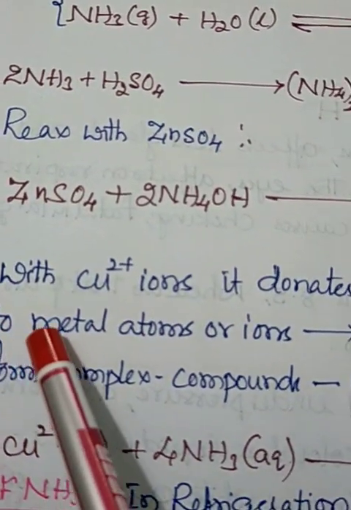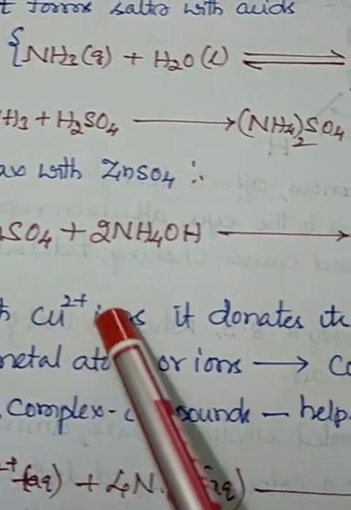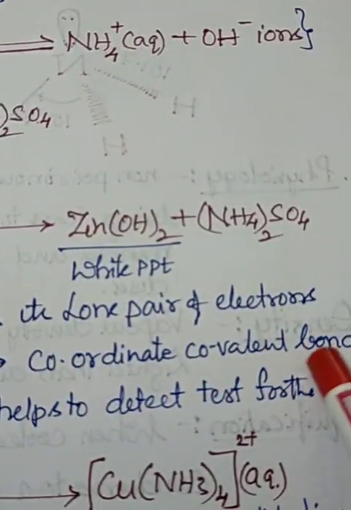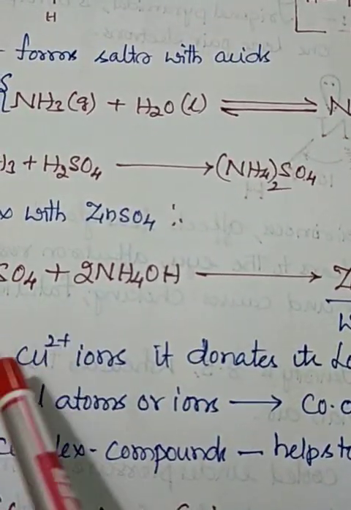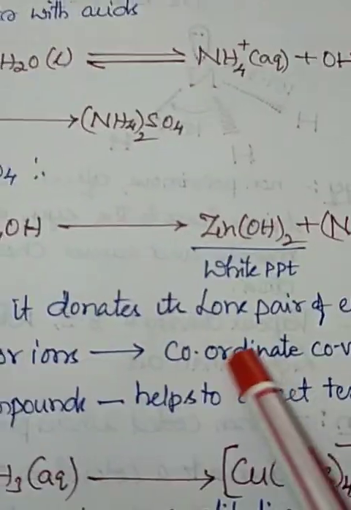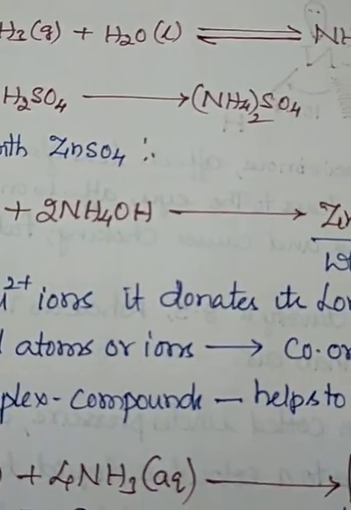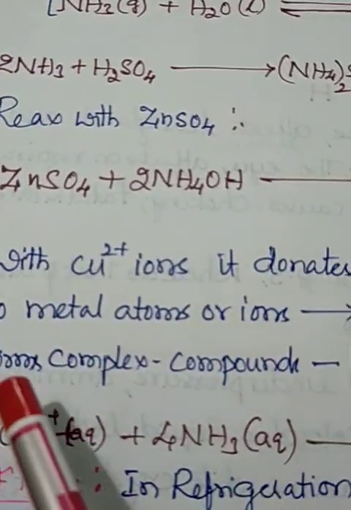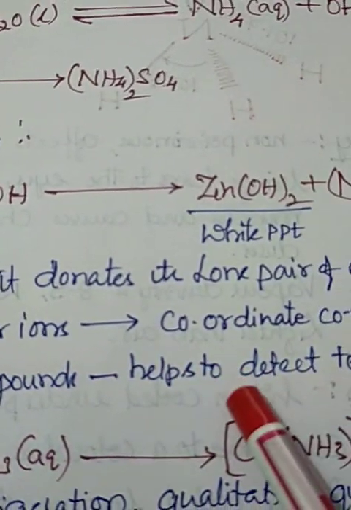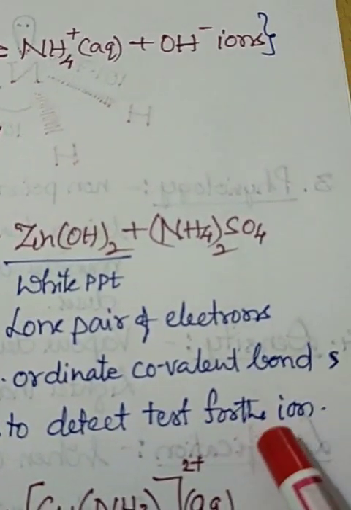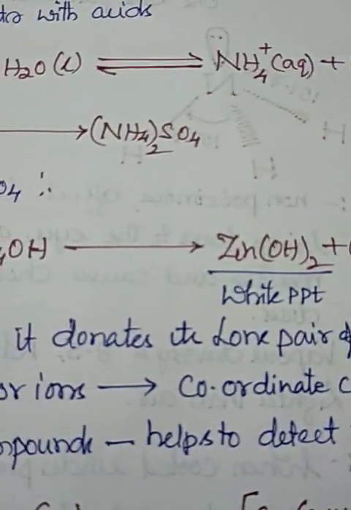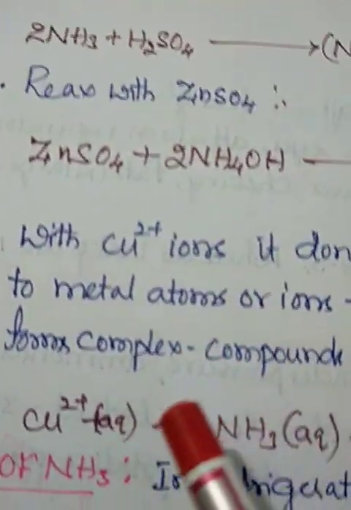So please go through this one. With copper, it donates the lone pair of electrons and forms a coordinate covalent bond. What bond is formed when ammonia is treated with copper? That's a coordinate covalent bond. One more question to be expected. It forms complex compounds, which helps to detect, the test for ions. Detecting of ions also comes here with copper.